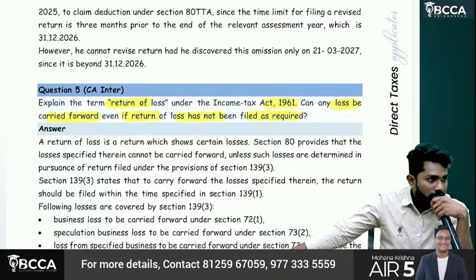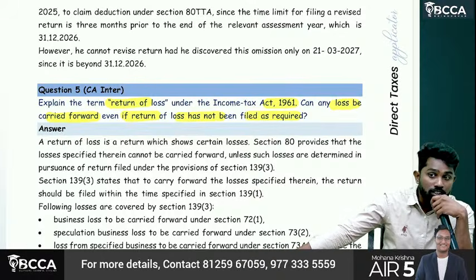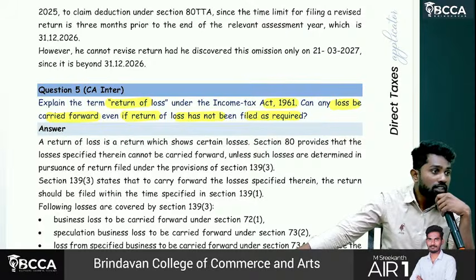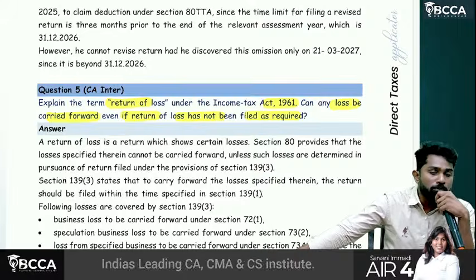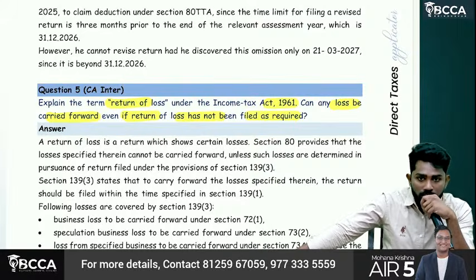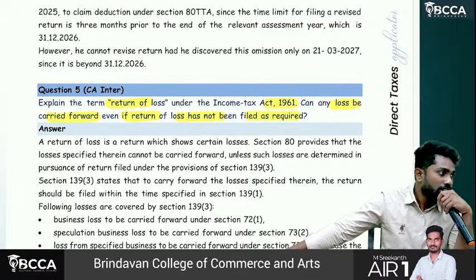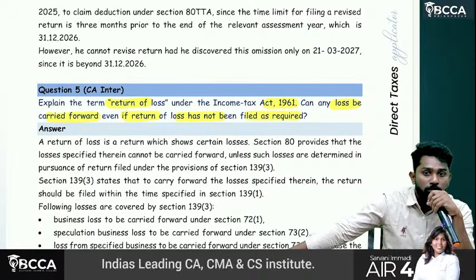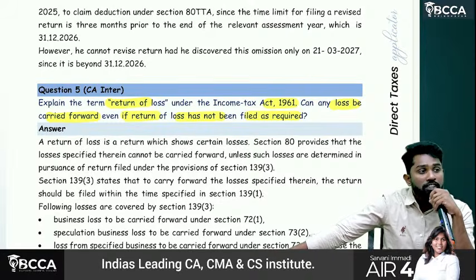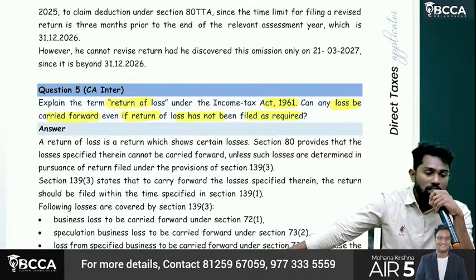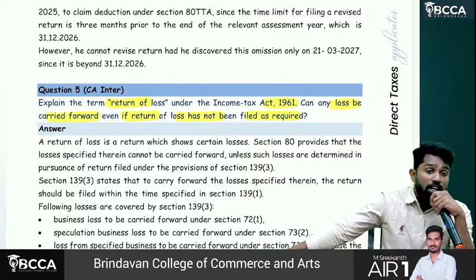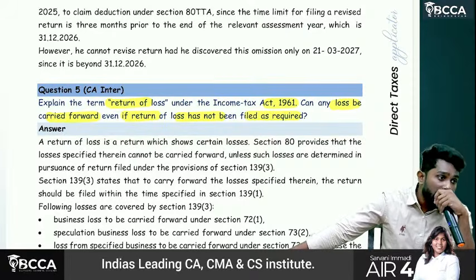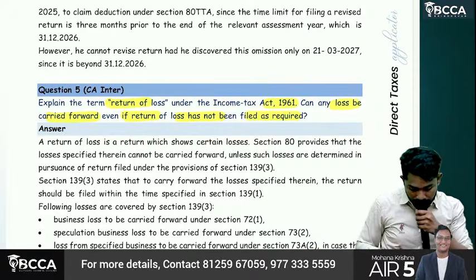Business loss, speculative business loss, specified business loss, capital loss, then loss from owning and maintaining horses for race. These five can't be carried forward if the return is not filed by the due date. Which can be carried forward? House property loss and unabsorbed depreciation can be carried forward even though the return is filed belatedly. However, the restriction is only for carry forward, not for set off.